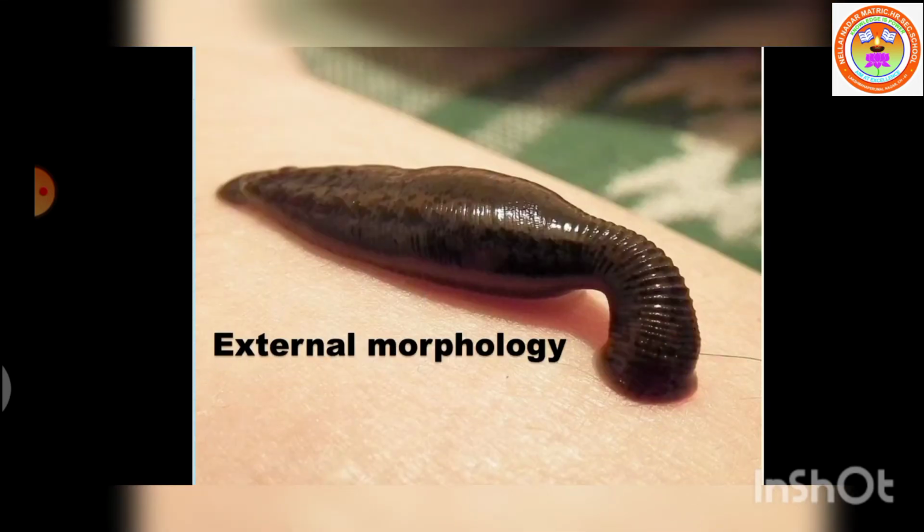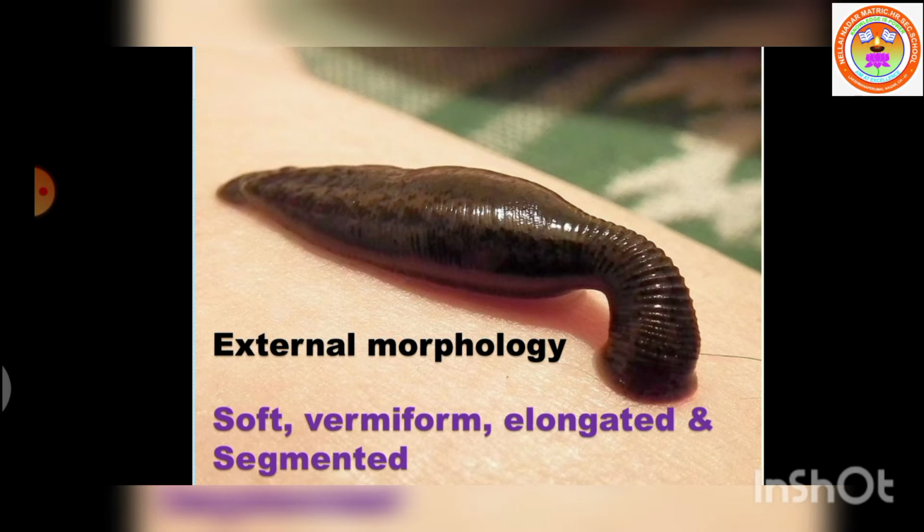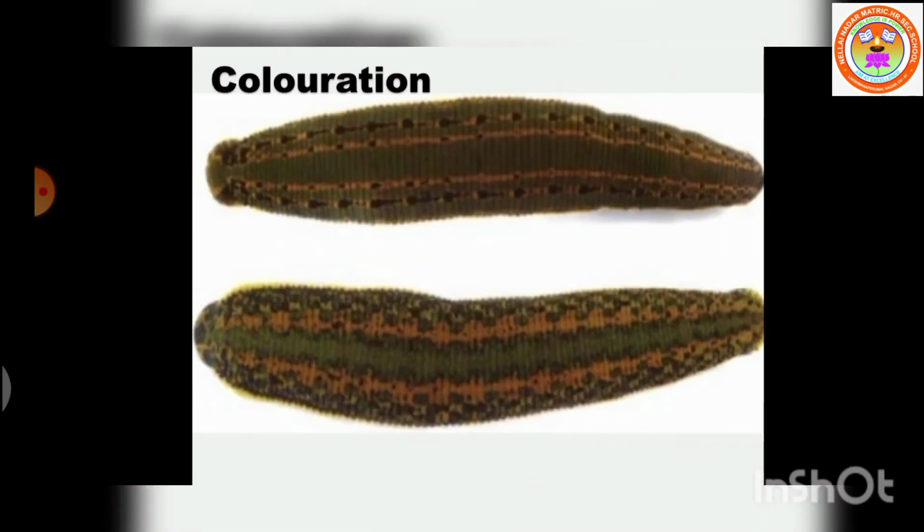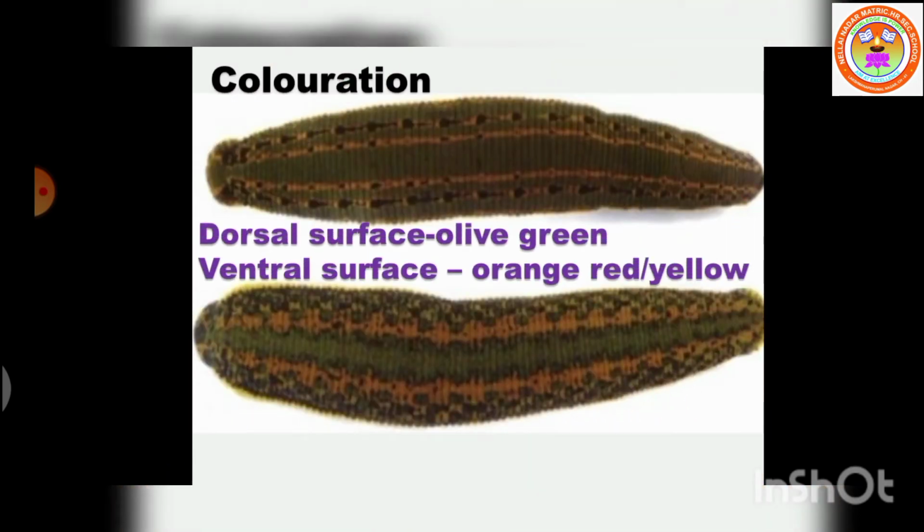Now let us see the external morphology of leech. The body of a leech is soft, vermiform, elongated, and segmented. It becomes ribbon-shaped when extended and almost cylindrical when contracted. Leeches may grow to a length of 35 cm. Dorsal surface is olive green in color and the ventral surface is orange-yellow or orange-red in color.